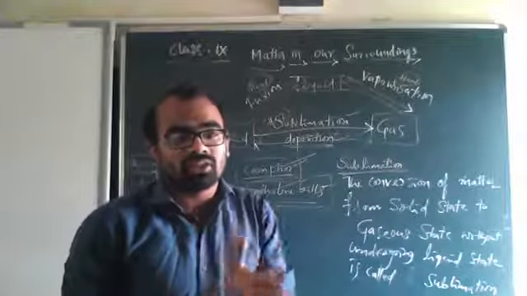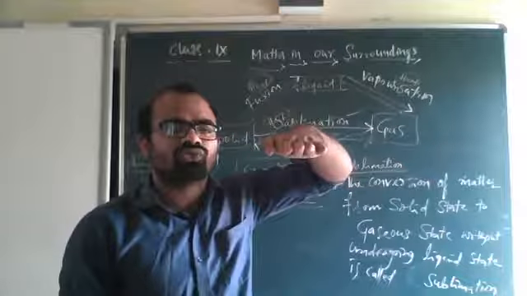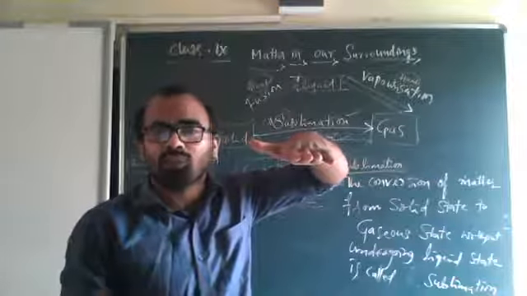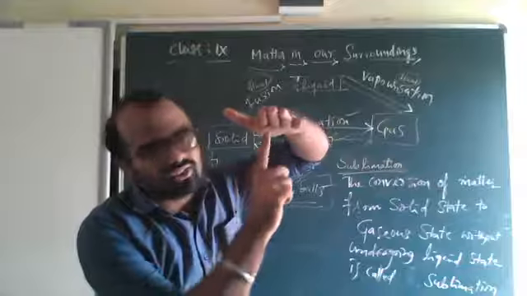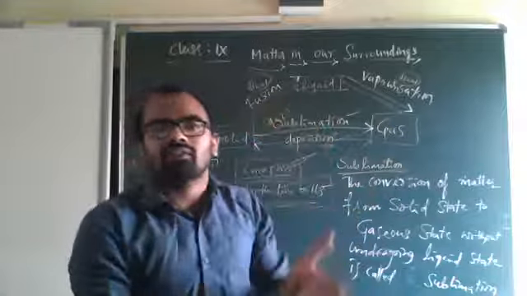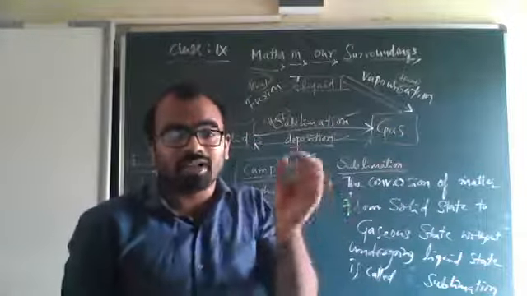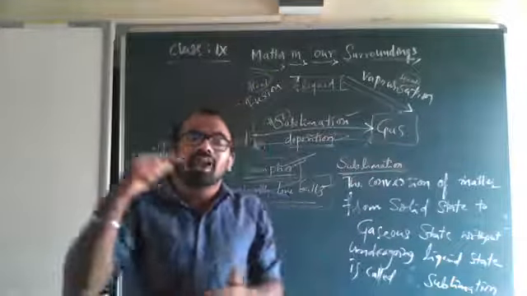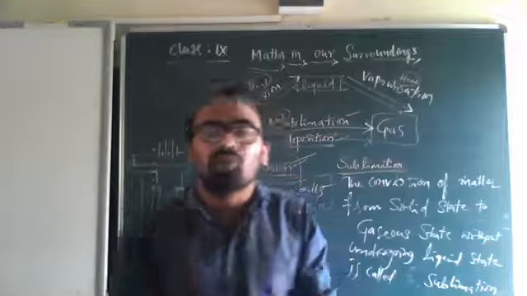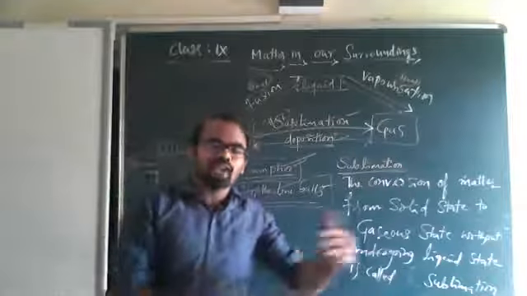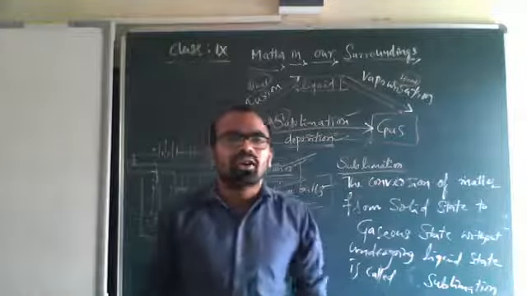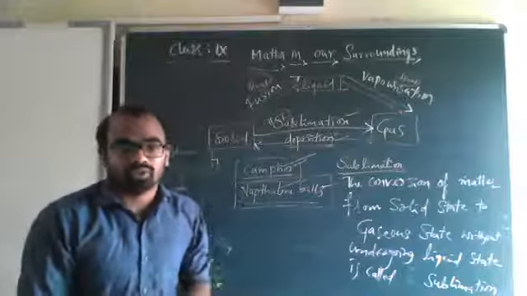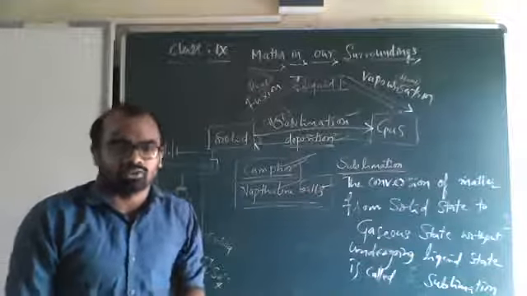If you keep the hand to this chimney, then what happens? You can see a black color here. So black gas deposited here. Now it is in solid state. That we call deposition. Conversion of gas to solid state we call deposition. I hope you are understanding deposition.